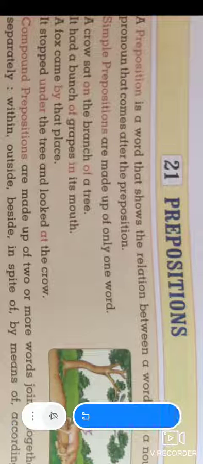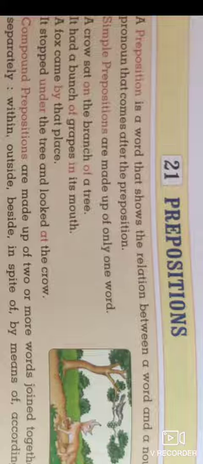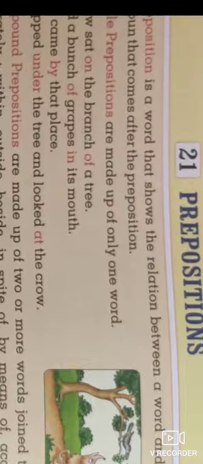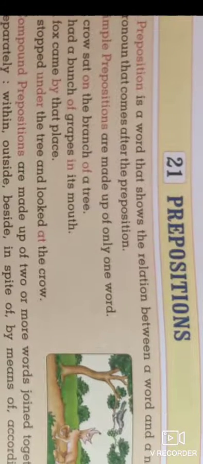In this lecture, we are going to study the next chapter, that is, after transformation of sentences and its homework, we are going to study a new lesson, that is 21, preposition.